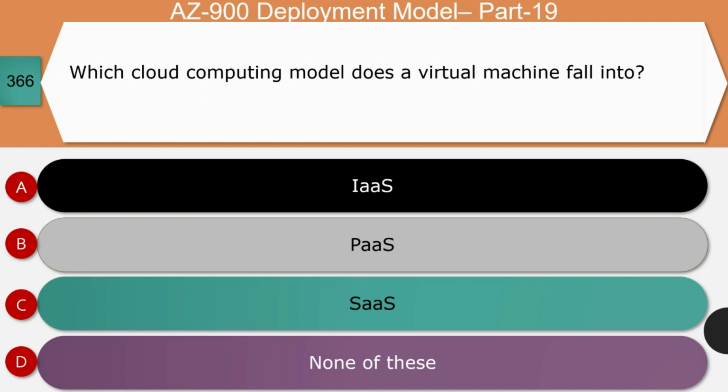Next question, which cloud computing model does a virtual machine fall into? Is it IaaS or PaaS or SaaS or none of these? The right answer for this question is IaaS. The reason is servers, storage, networks, VMs are part of IaaS.